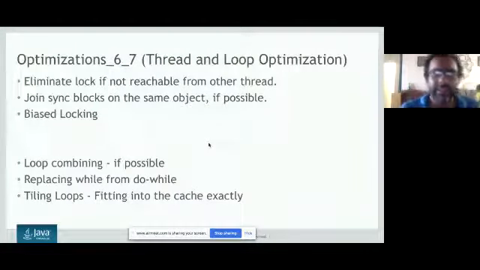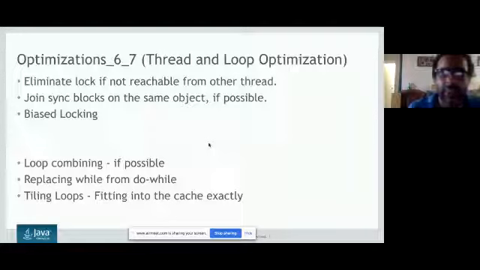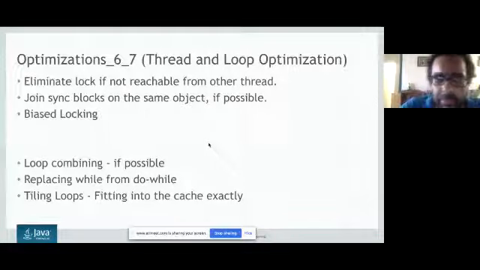These are the simple optimizations like thread and loop optimization. We can be biased to the thread which came first, which we do with biased locking. Many times it happens that the thread which locks first will keep locking, so sometimes we use biased locking equal to true. In loop optimizations, we can combine two loops if they are independent of each other and take the same time. We can replace while with do-while, because do-while has fewer instructions than while.